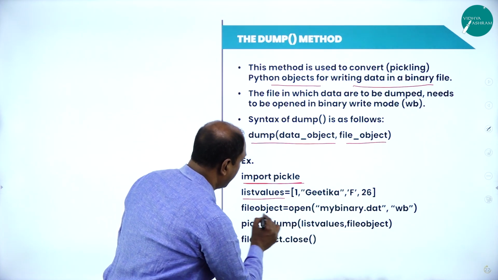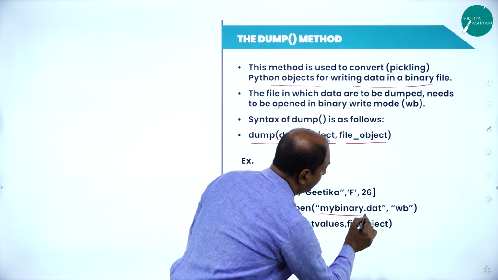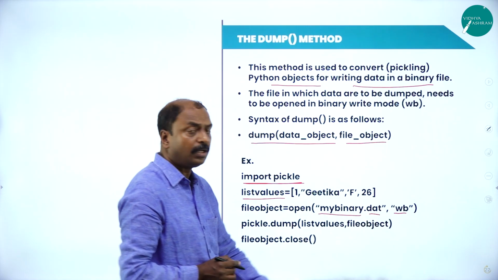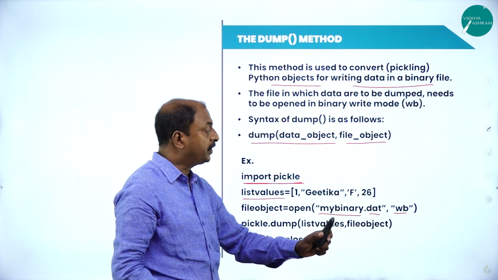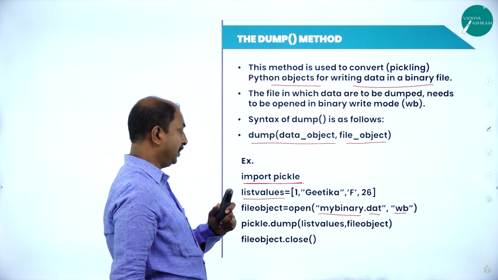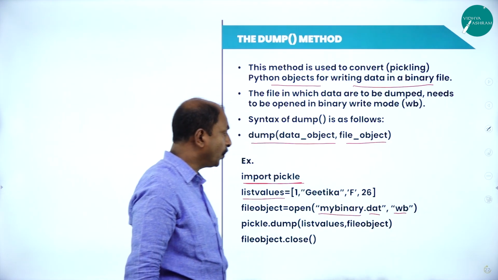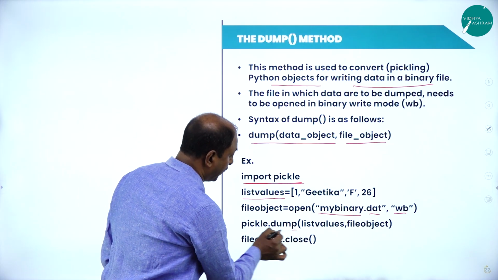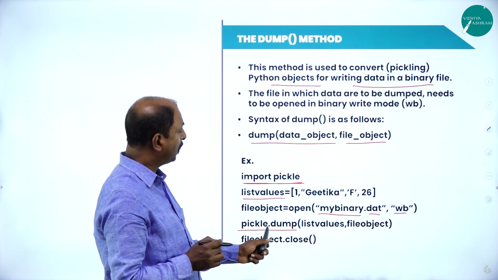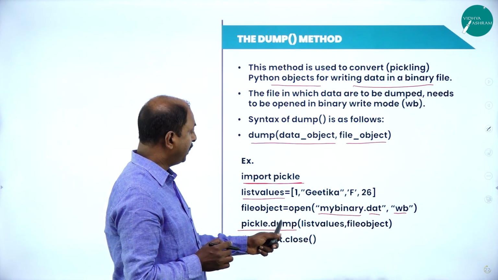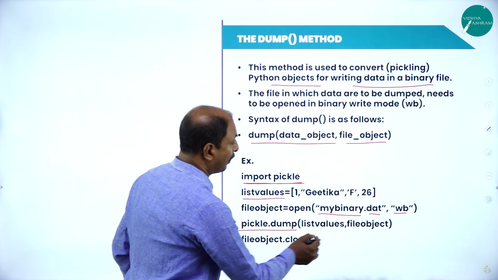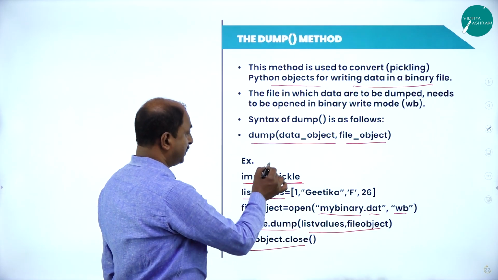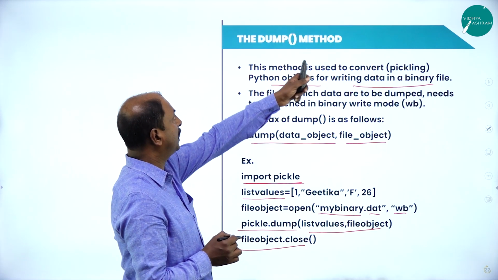Now file object equals open("mybinary.dat", "wb"). Here B stands for binary file, which is opened for write operation. WB is a mode of opening a binary file. And we are using the dump method, pickle.dump. Pickle is a module, and here dump(list values, file object). Then file object.close(). This is the syntax to make use of the dump method.